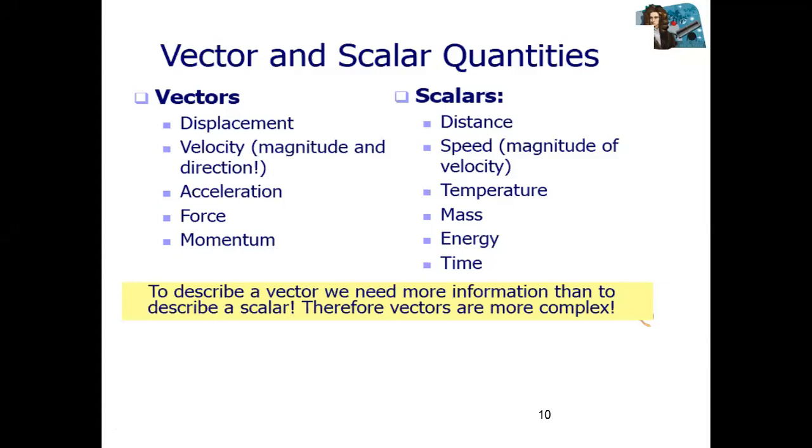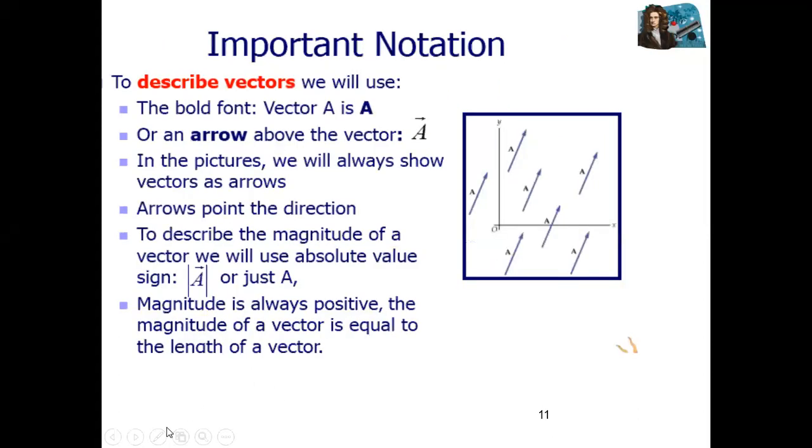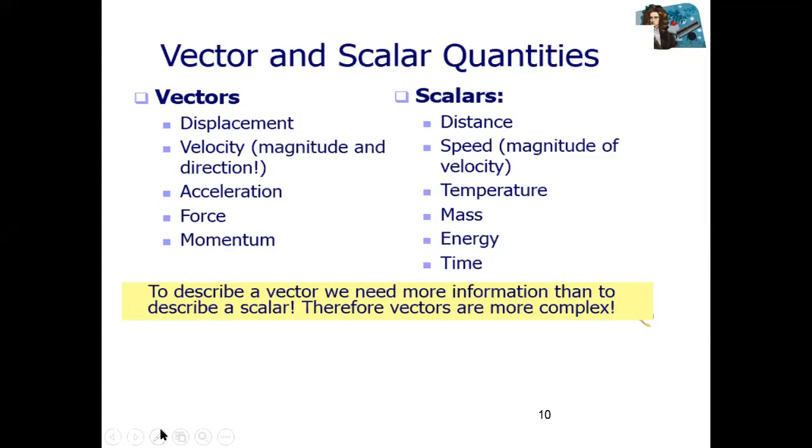There are two types of physical quantities. These quantities are vectors and scalar quantities. What do scalar quantity and vector quantity mean? Scalar quantities are those quantities which need only magnitude to describe them. For complete description of scalar quantities, we need only magnitude. Again, what is magnitude? Actually, magnitude is a number with a unit. This is called magnitude.